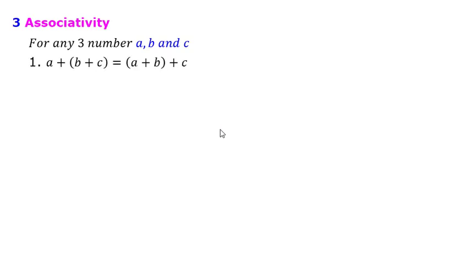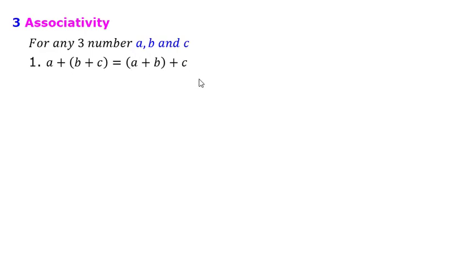The third property is associativity. So here for associativity, we take three variables. Now here a plus (b plus c) will be the same as (a plus b) plus c. That is, if I add b and c first and I add the result with a, the result will be the same as if I add a and b first and then add c.